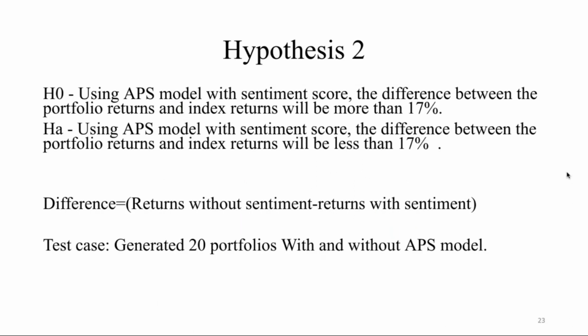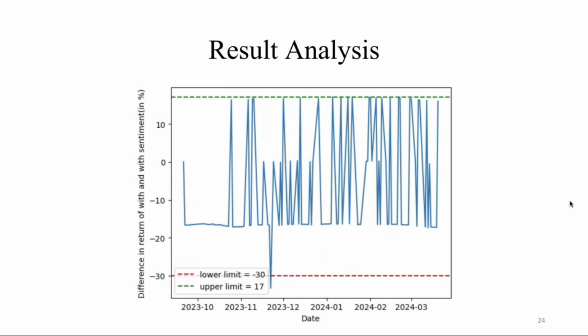Moving on to the second hypothesis, when we included the sentiment score in our APS model, the difference between the returns with sentiment and without sentiment was around 17%, which we checked by plotting the graph of the returns with and without sentiment. As we can see in this graph, most of the differences are negative, which is what we wanted. The returns with sentiment are greater than the returns without sentiment, and the upper limit is 17%.